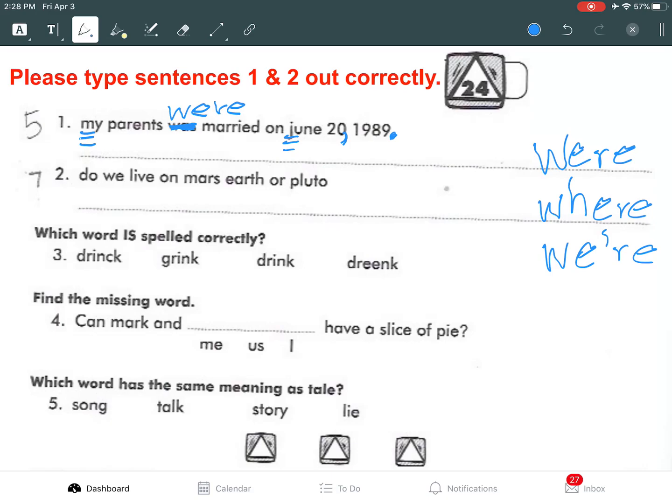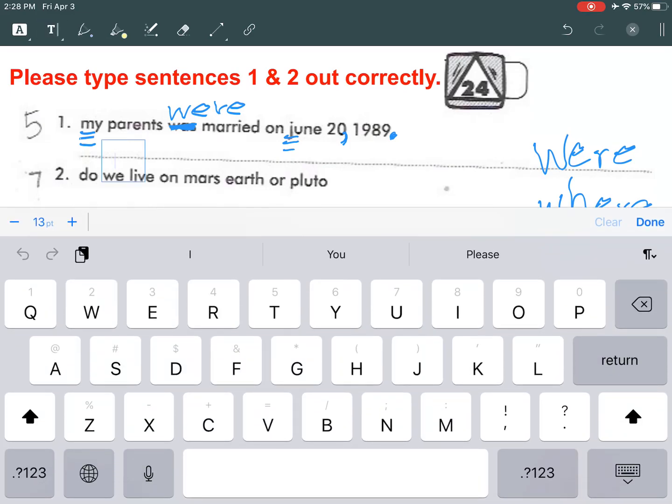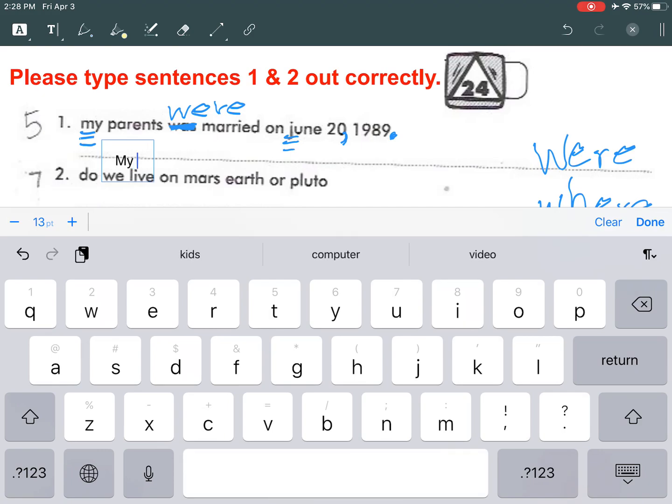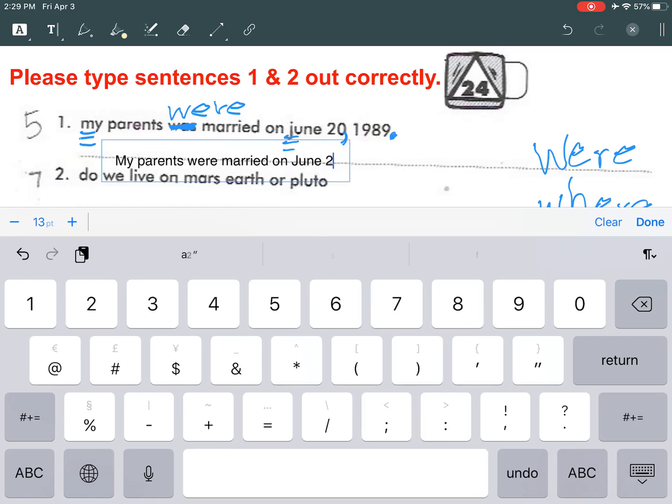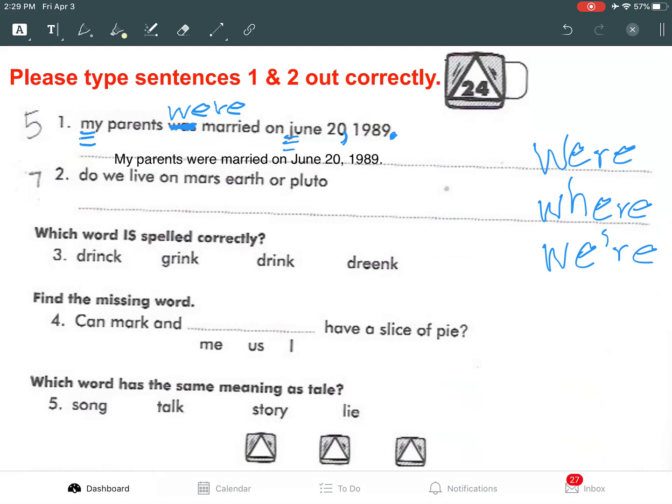All right, now I am going to type out my sentence. So I'm going to click right here. I'm going to type my parents were, making sure I have the right word there, were married on, do my shift, June 20, comma, 1989, period. All right. Now, if it's not right on the line, you can always move it so it is right on the line right there.